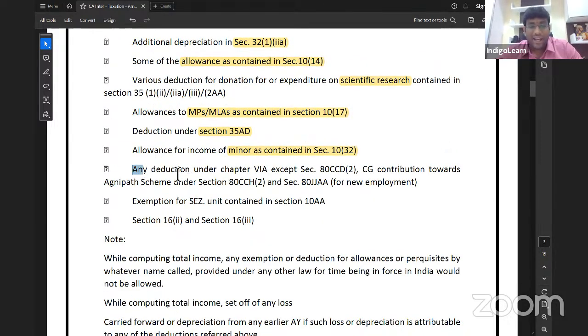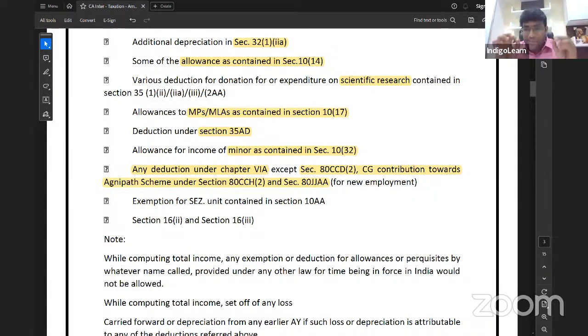Next. Any deduction under chapter 6A except 80CCD(2), that is central government employer's contribution to pension scheme of central government, 80CCH(2) Agnipath scheme, and 80JJAA in case of new employment. So these three sections, 80CCD(2), 80CCH(2) and 80JJAA, only these three can be taken if a person is paying tax under default.